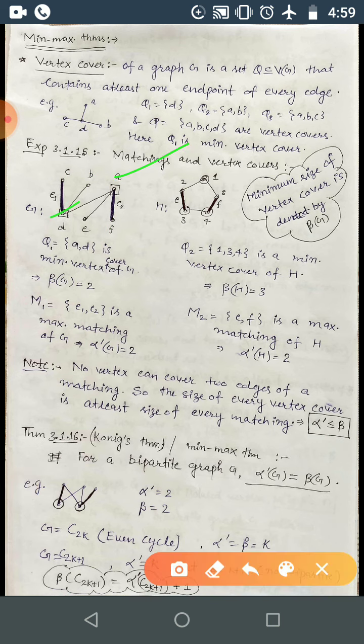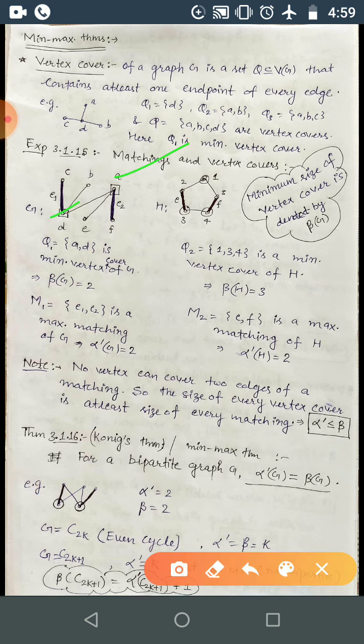That is the cardinality of minimum vertex cover. Now you can consider Q2. Here in Q2, if you take this vertex and this vertex, then these two edges are not being covered. Or you can just take this vertex number 1, then 1 is covering these two edges. Then you can take this vertex number 4, 4 is covering these two edges.